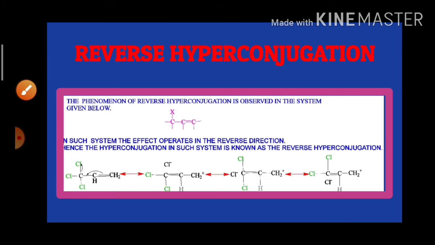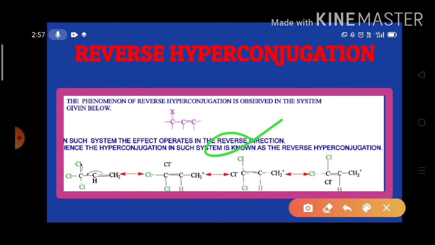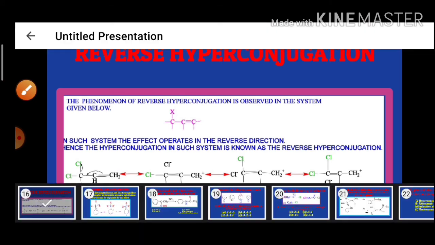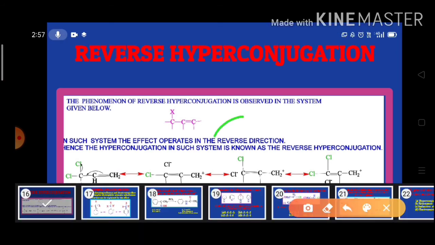And here we go for one more concept related to hyperconjugation, that is reverse hyperconjugation. Generally, we observe reverse hyperconjugation in the compounds in which we find an alpha C-X bond.